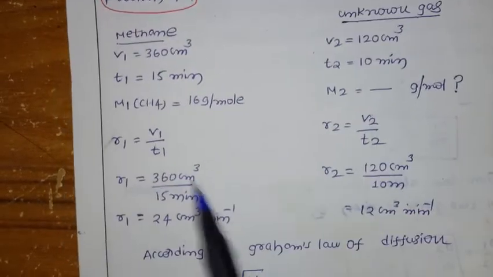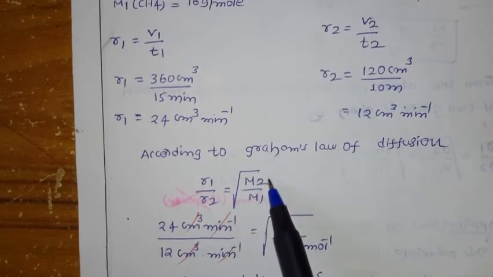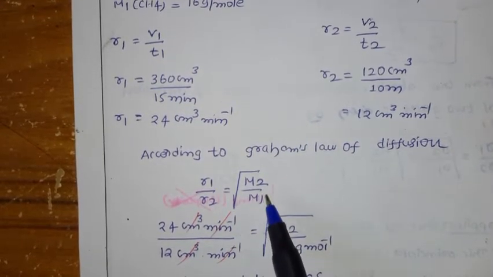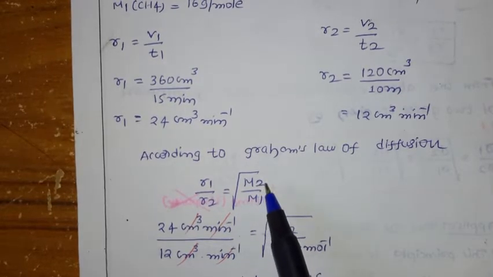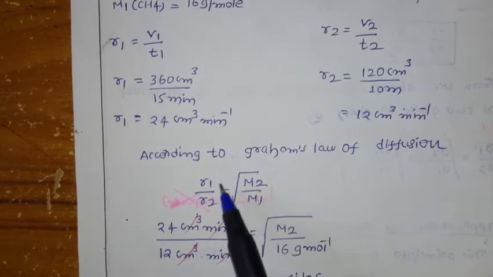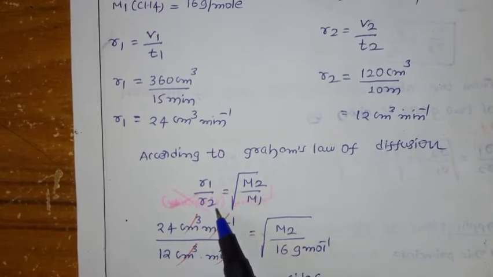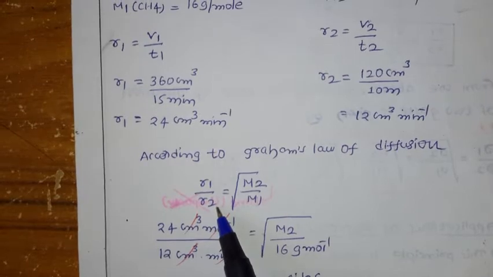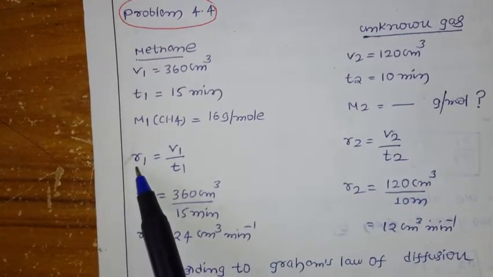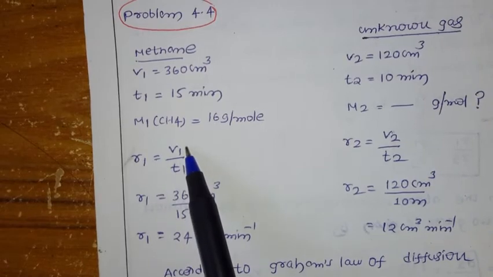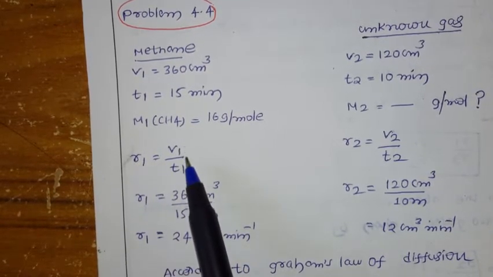First, what relation do we have? R1 by R2 equals under root of M2 by M1. With this relation we can find the molar mass of the unknown gas, that is M2. Before that, we should know the rate of diffusion of methane, R1, and of the unknown gas, R2. We already know rate of diffusion equals volume of the gas divided by time. So for the first gas, R1 equals V1 by T1.